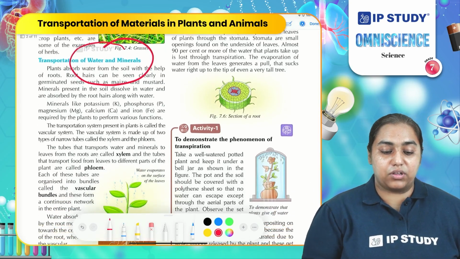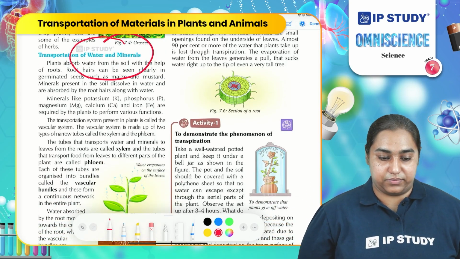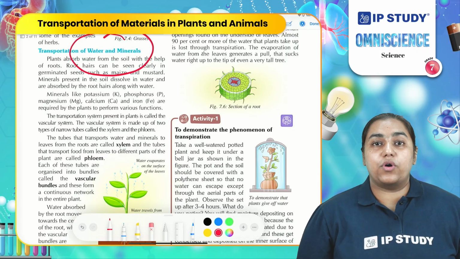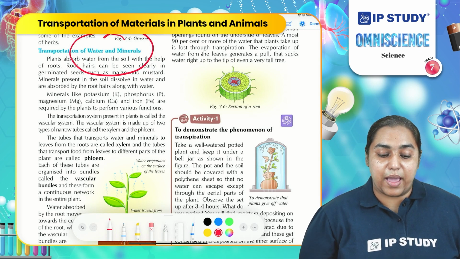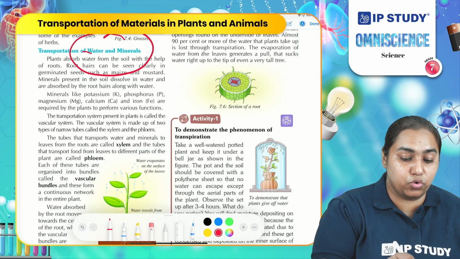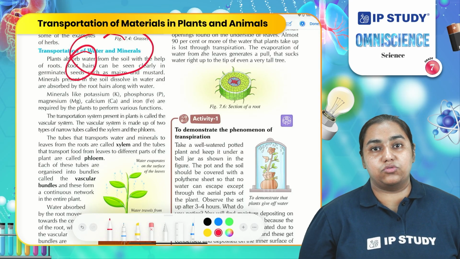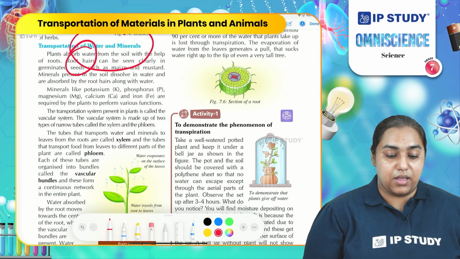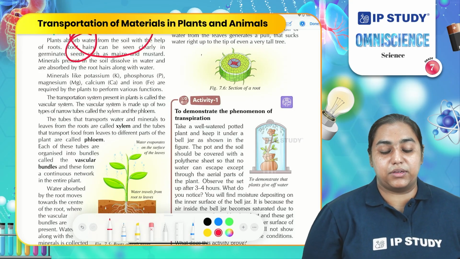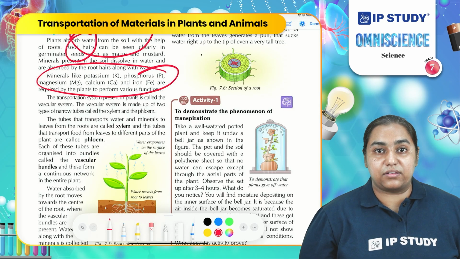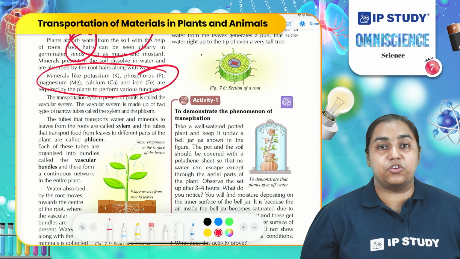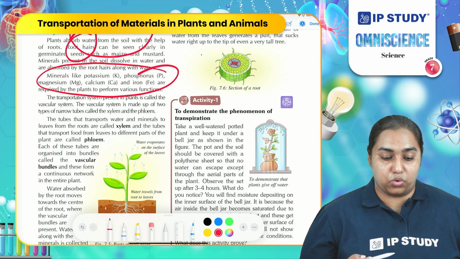Let us understand about the transportation of water and minerals. You are already aware that water contains dissolved minerals in it. They are present in the soil. Roots absorb that material through root hairs and then transport it to the other parts, to the leaves. Some of the common minerals which are required by plants are magnesium, potassium, phosphorus, calcium. These are necessary and need to be transported. If any of the nutrients is not present, the plant becomes deficient and will not have proper growth.